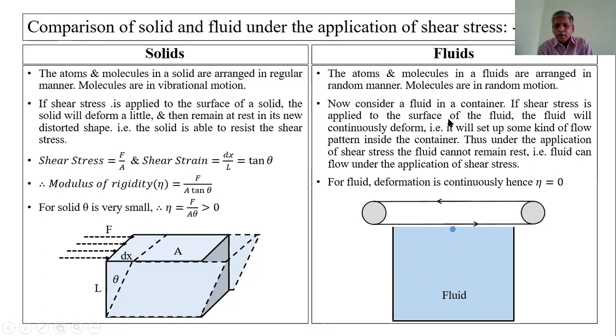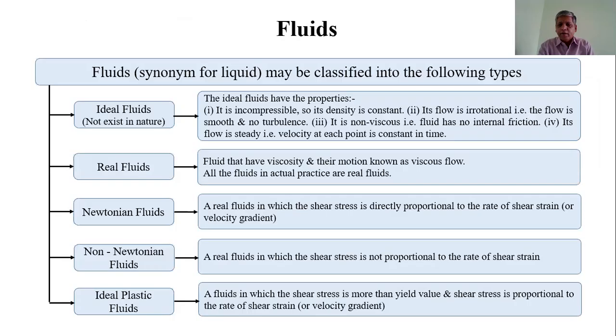So here I can explain it. Now consider a fluid in a container. If shear stress is applied to the surface, the fluid will continuously deform. That is, it will set up some kind of flow patterns inside the liquid container.